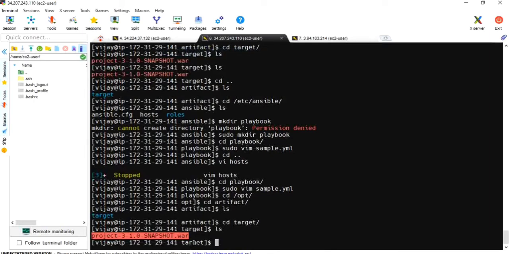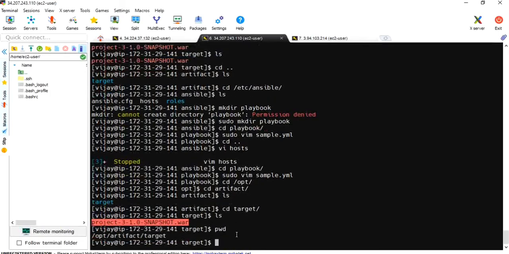Now let me delete it. After copying I will delete. Let me use this as the working directory. This is the whole path I have given in the playbook, because from here this var file has to be copied to server 3.